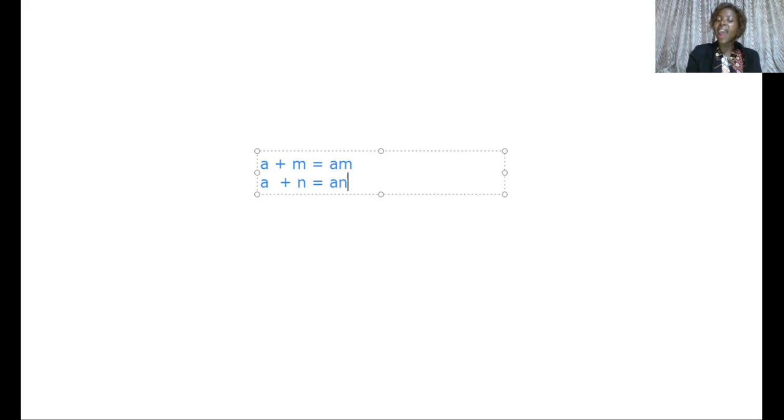We have a plus n, which gives us an. The first one is a plus n, which gives us an. The second one is a plus n, and it gives us an. Okay? Now, let's go over to our notebook.